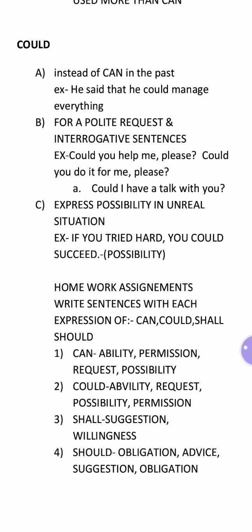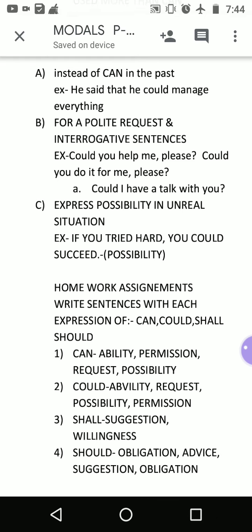Would is also used to show an unreal situation: I would fly if I were a bird. I will marry you if I would be a king. So these are unreal situations using would. Similarly, could is also used in an unreal situation showing possibility. If you tried hard, you could succeed. This is the possibility.